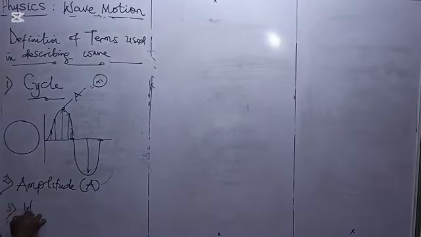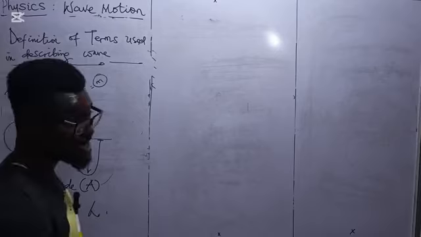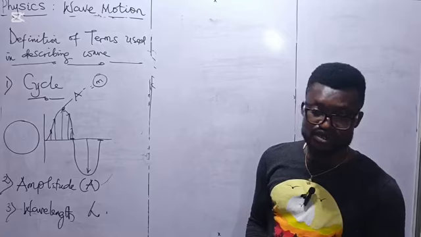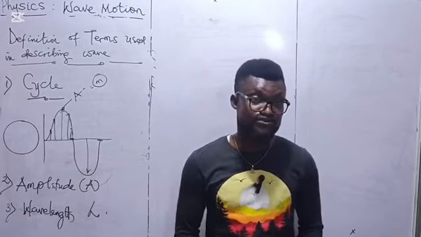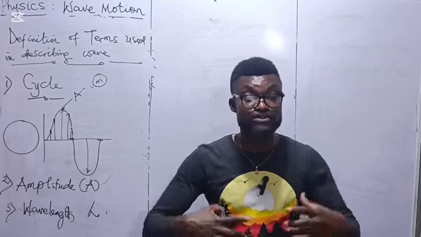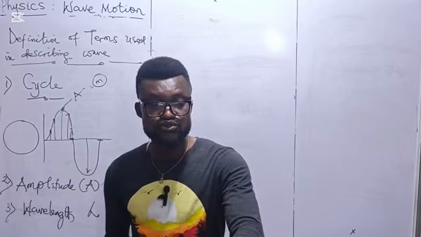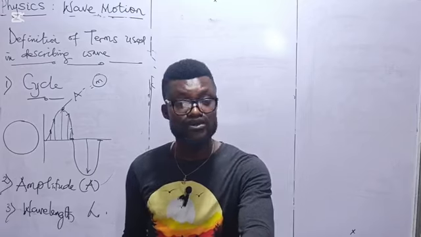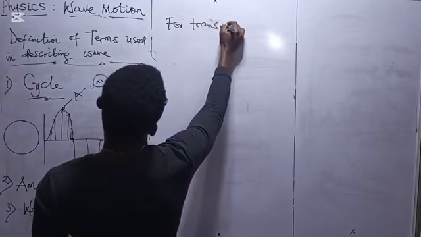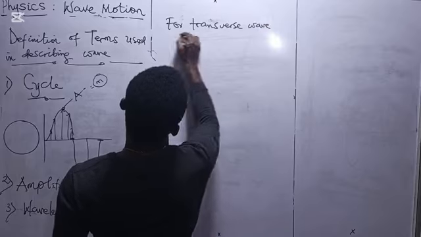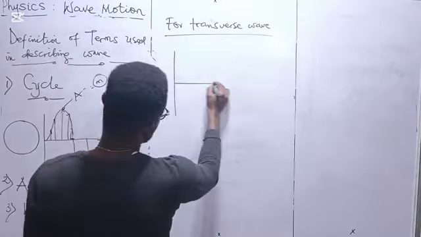Then another term we are to look into is wavelength. This is the symbol of wavelength, lambda. Now, what is wavelength? The wavelength can be defined as the distance covered by a wave when it completes one cycle. Now, let's understand this wavelength. For this, we are going to look into longitudinal wave and also transverse wave. Now, for transverse wave, the wavelength could be taken in this way.